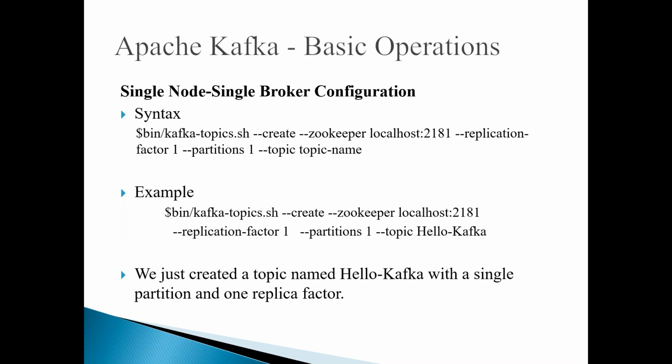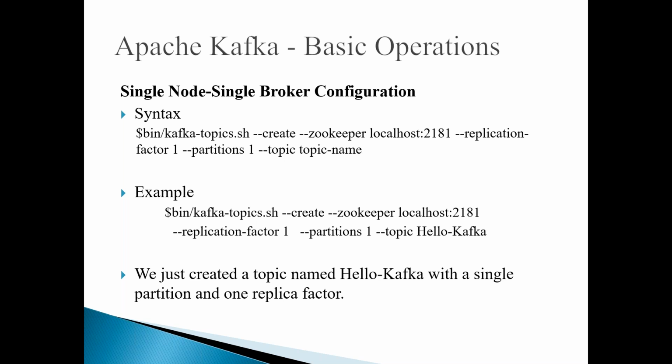See here, I'm giving an example. If you open a new terminal and go to the Kafka bin directory, you can give kafka-topics.sh --create, then --zookeeper. We are giving where the Zookeeper is running, that is hostname:2181. It indicates that the Zookeeper is running on localhost on port number 2181. Then we mention the replication factor, because I told you, for each and every topic there should be a replication factor. Because we have only one broker, I have given the replication factor as 1. That means it maintains only one copy.